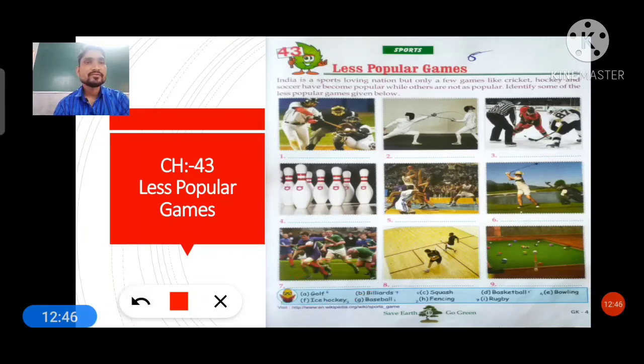And question number 4, one ball with hands we have to put in our area, and it's known as rugby, students. Remember, now this is an indoor game and it is played indoors, so its answer is squash. Okay students, and now the last and final is, you know, it's known as billiard. So I hope you understood this chapter very well students.